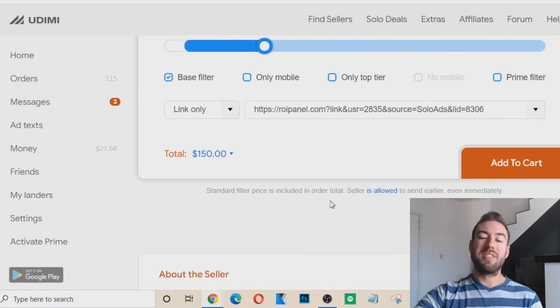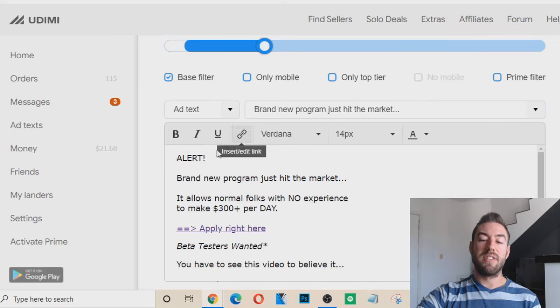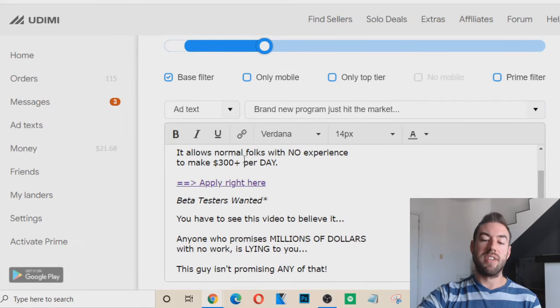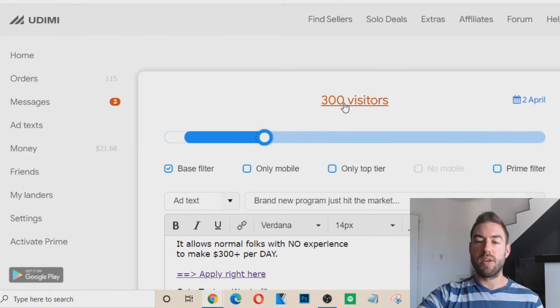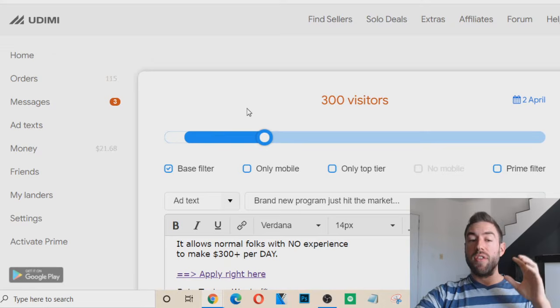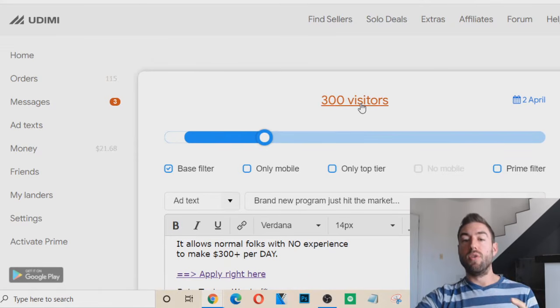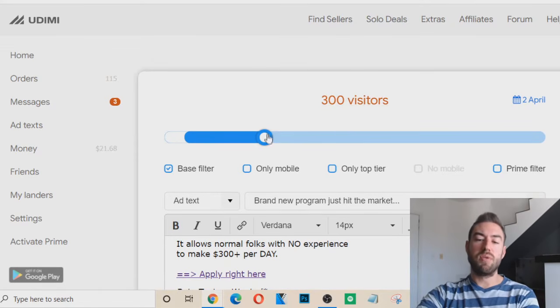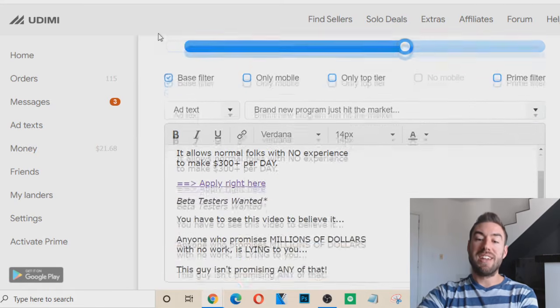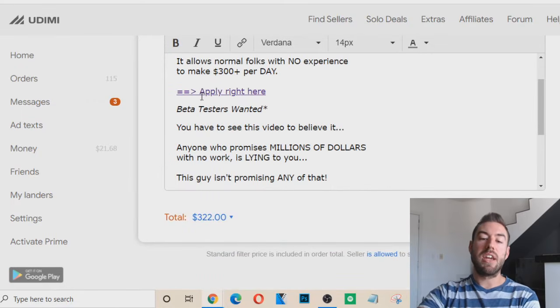Both work. Sometimes if you do ad text, they still won't send your exact email that you create because, you know, they know their list. You're paying for clicks, okay? You're paying for visitors. So they have to deliver what you buy. So if I choose 300 visitors, if I choose 650 visitors, they will send out enough emails to get 650 people to click your link.